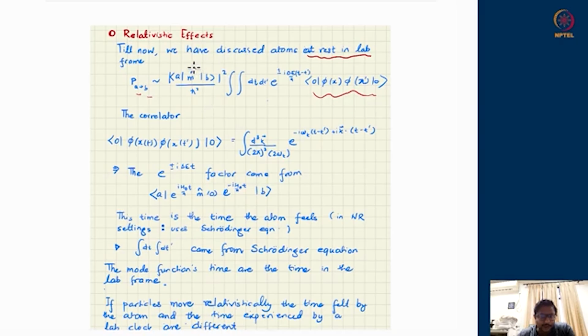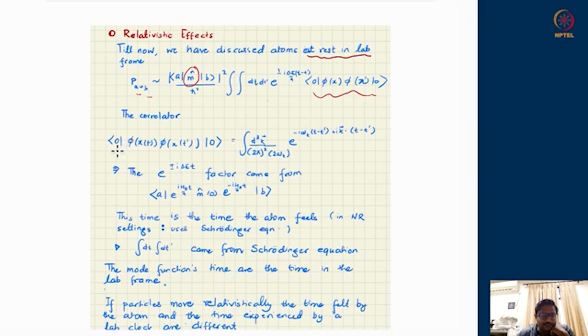So the coupling with the field and the 2-point structure of the field together determine, through this integral transform, the probability of transition. If either of them is 0, if there is no coupling, M is switched off, or the field has 0 correlations between x and x prime at times t and t prime, then there is no probability of transition. So this was true for an atom at rest. We have computed this till now. We just want to see how it will start mattering if the particles are moving as well.